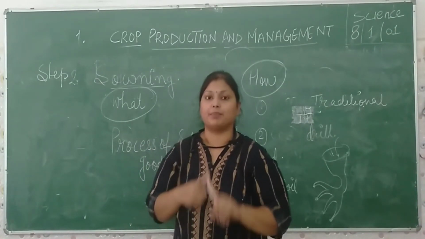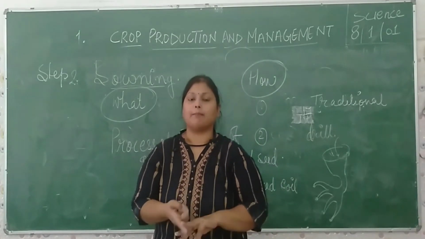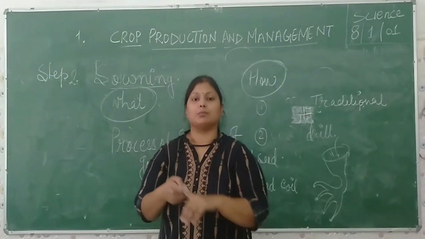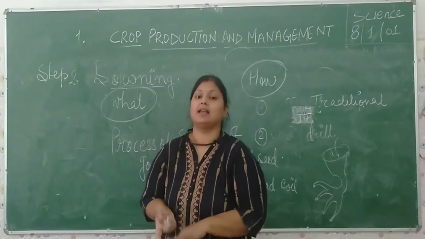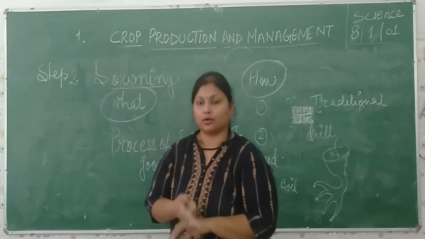Number 1 step is preparation of the soil. Number 2 step is the sowing process. Number 3 step is adding fertilizer and manure. Number 4 step is removing the weeds. Then the irrigation process, harvesting, and lastly storage of the crop.